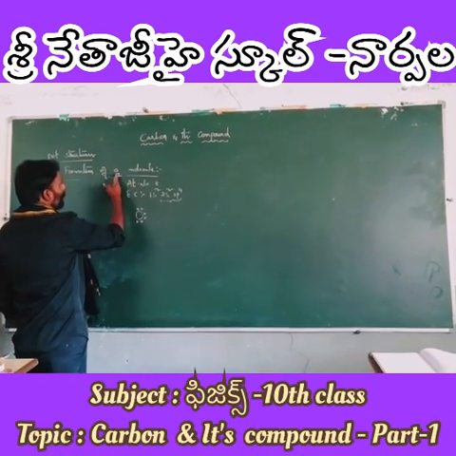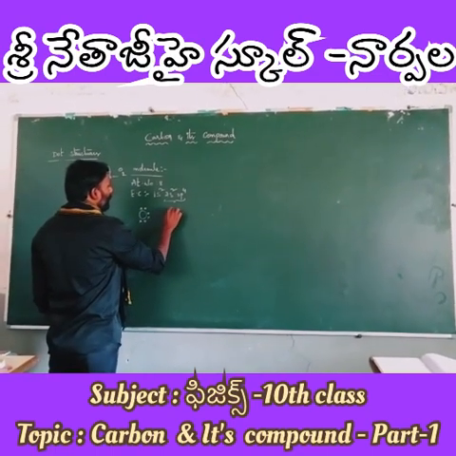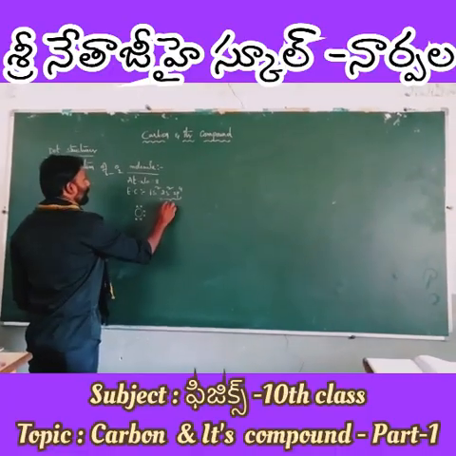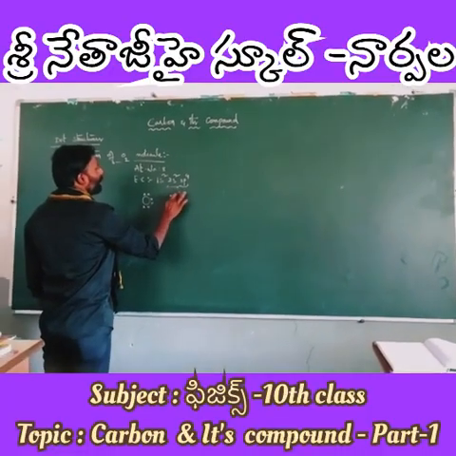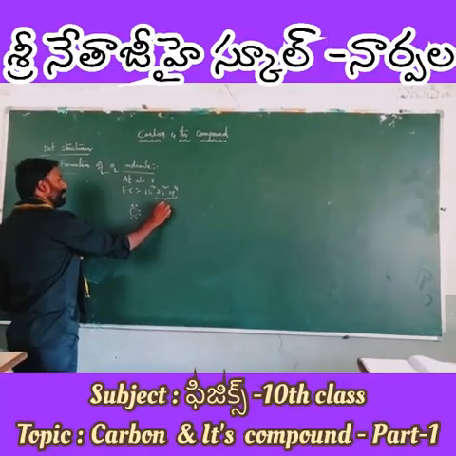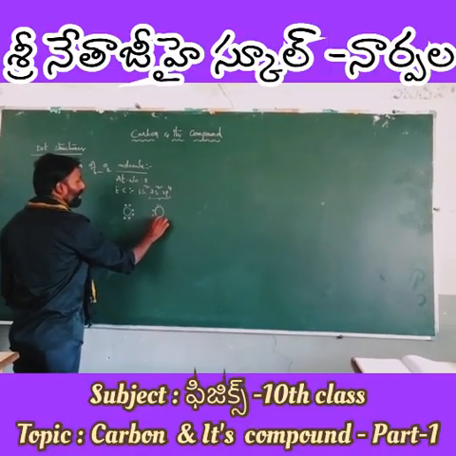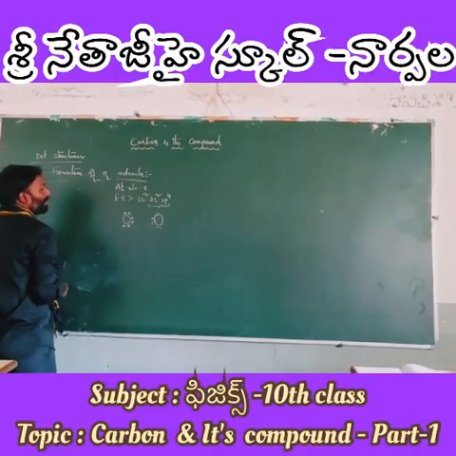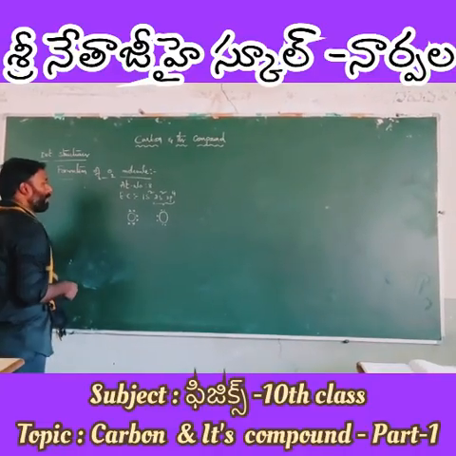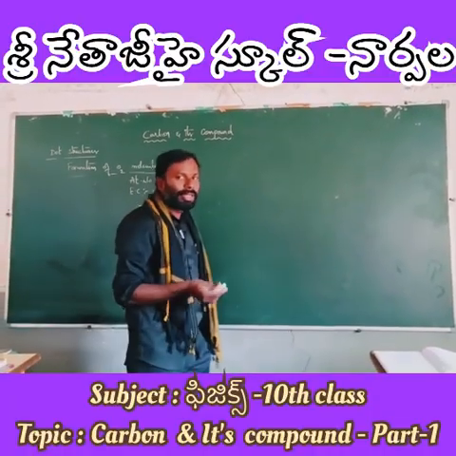Since this is O2, let us take one more oxygen. Similarly, 1, 2, 3, 4, 5, 6. I will represent this with dots just for our convenience. How is this O2 molecule formed? Let me give you an example. So you are in a classroom.